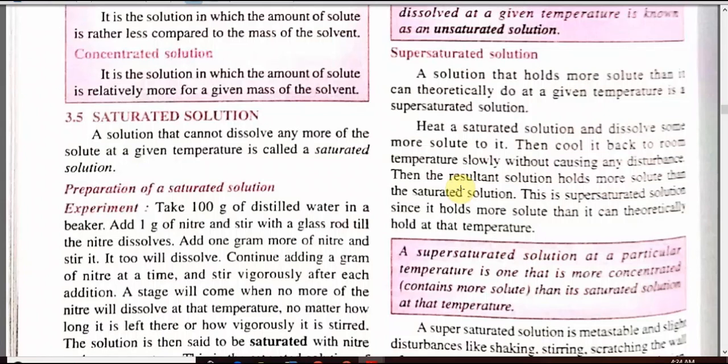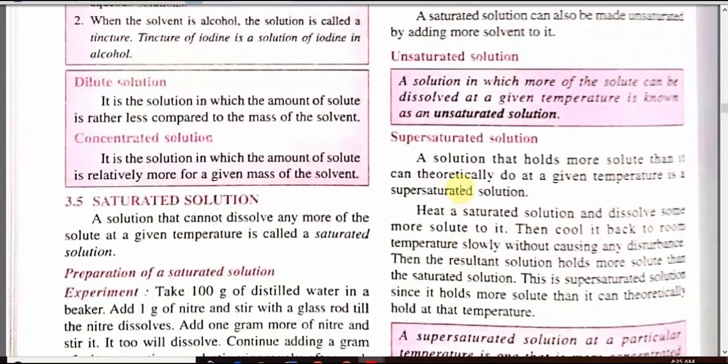Now let us see the effect of heating a saturated solution. If a saturated solution is heated to a higher temperature, then it becomes unsaturated. More solute can be dissolved in the solution. A saturated solution can also be made unsaturated by adding more solvent to it. Now let us see the definition of unsaturated solution. A solution in which more of a solute can be dissolved at a given temperature is known as an unsaturated solution.